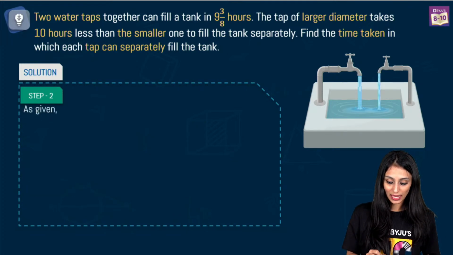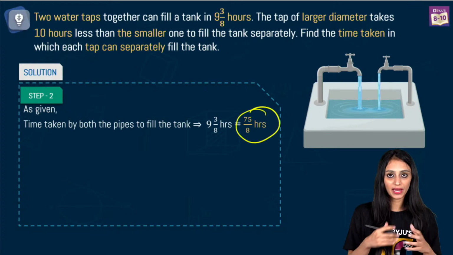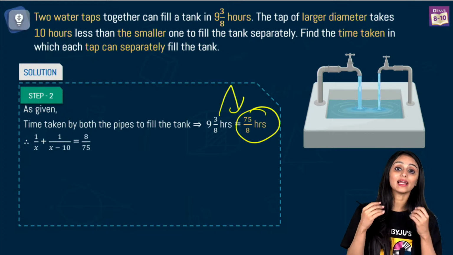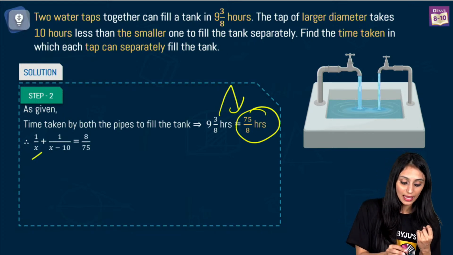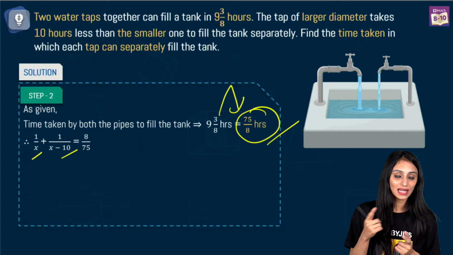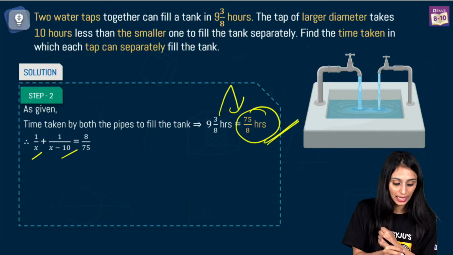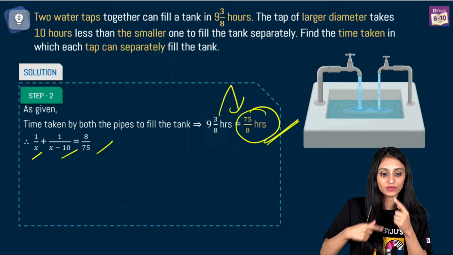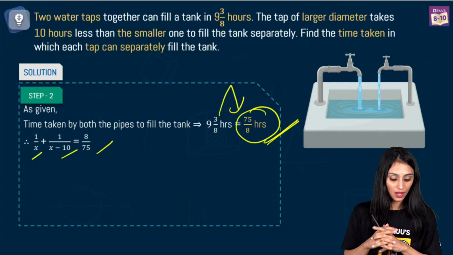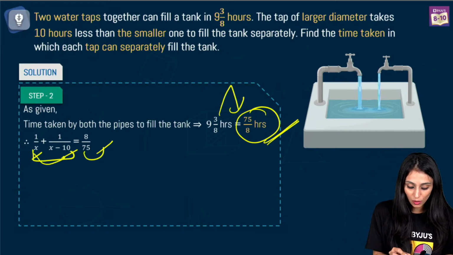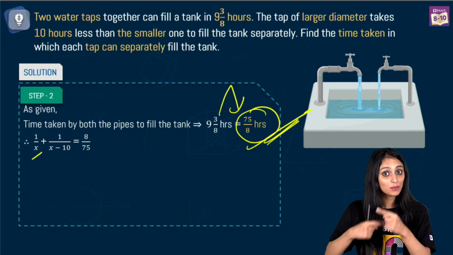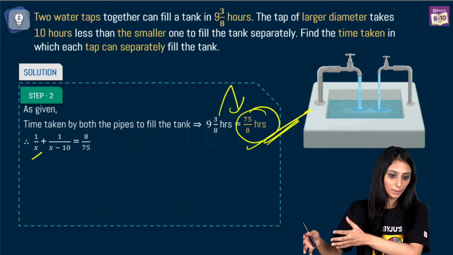Both the taps are filling the tank in 75/8 hours. We have converted this into an improper fraction. Together, like I said, in 1 hour the smaller one fills 1 by x of the tank, and the larger one fills 1 upon x minus 10. So both the taps together, in 1 hour, how much quantity will they fill? 8 by 75. We have taken the reciprocal of this as well. Unitary method, again, we are using. Here we are specifying the quantities, so here also we are specifying the quantities. Do not write 75/8, because 75/8 is time. When I take the reciprocal, it becomes the quantity that has been filled.